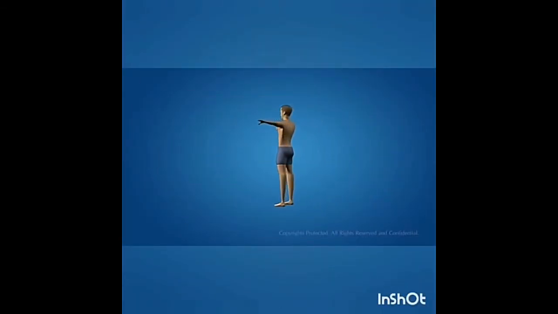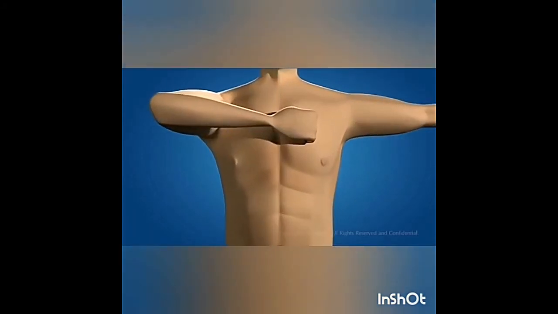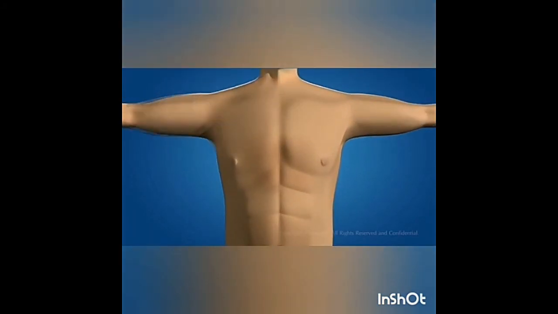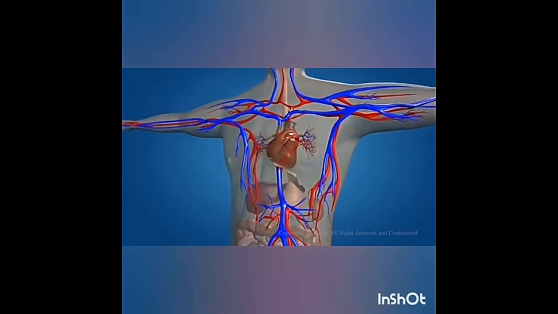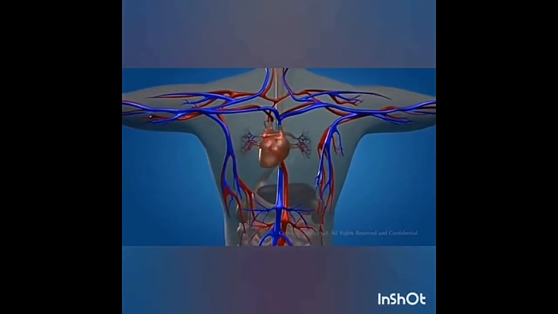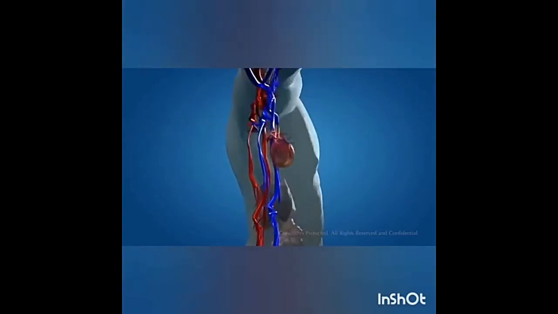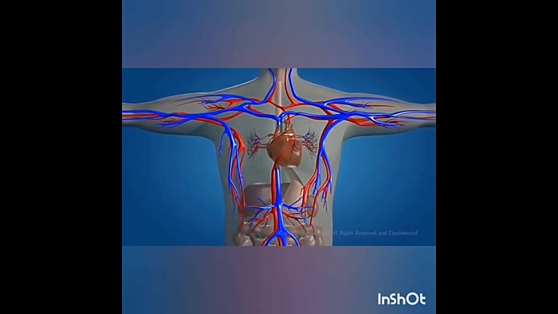Structure of human heart. Heart is a muscular pumping organ that pumps out the blood into the blood vessels. The human heart is situated between the lungs, above the diaphragm in the thoracic cavity. The heart is made up of a specialized type of muscle called cardiac muscle. The heart is enclosed in a double-walled sac called pericardium. It contains lubricating pericardial fluid, which reduces friction during heartbeat and protects from mechanical injuries.